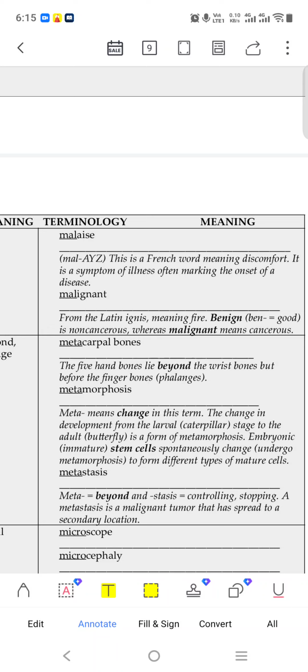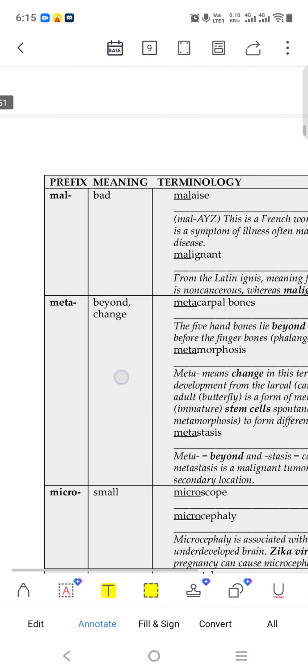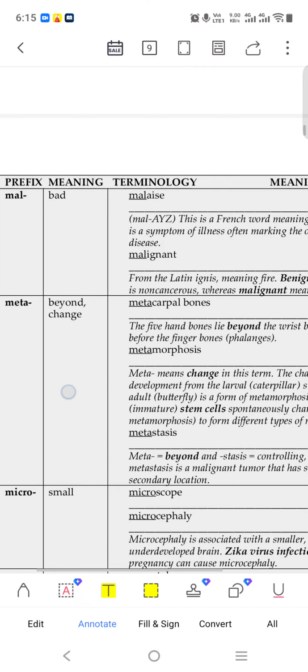Benign means something that happens newly, before three months, when only three months have gone by. Chronic means more than three months or six months. Malignant means cancerous.